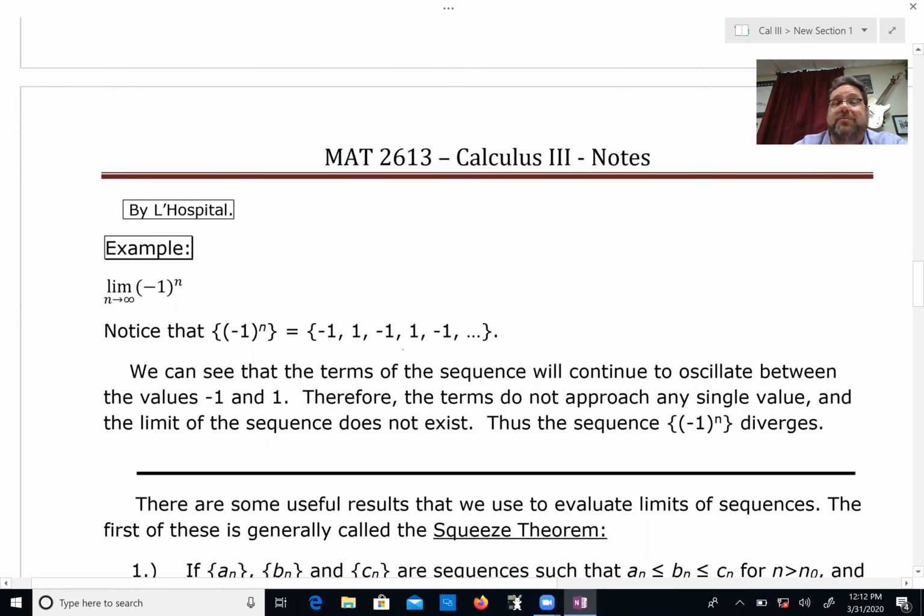All right, examples like the next one, -1 to the nth power. -1 to the nth power looks like this right here. It's -1, 1, -1, 1, -1, 1, and it's going to continue doing that. We can't calculate this limit, but I can tell you the limit does not exist because there's not a single value,